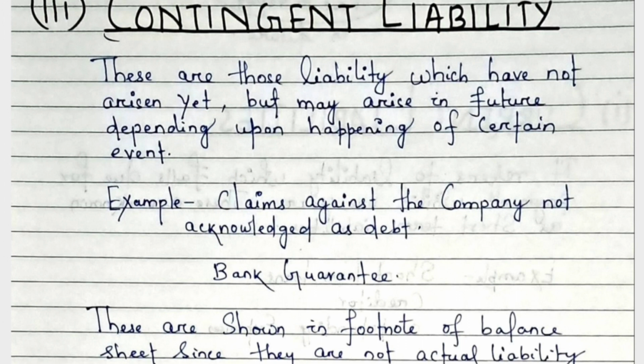That is, X Limited may have to make the payment in future, and it may become a liability in future for X Limited. So it depends. Therefore, X Limited has to disclose this liability as a contingent liability in the books of account. Since these are not actual liabilities, they are shown in the footnote of the balance sheet.